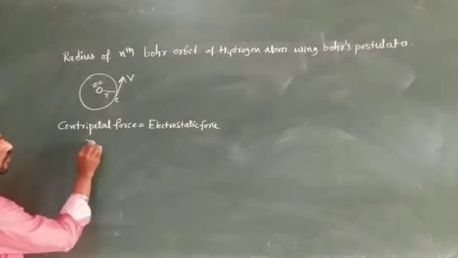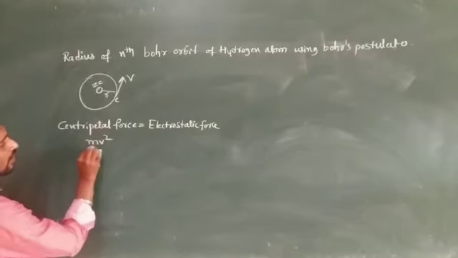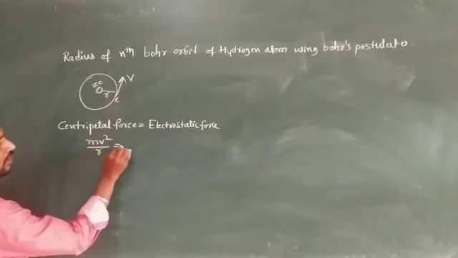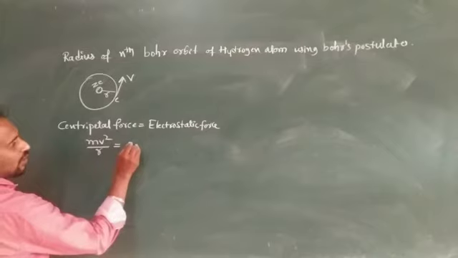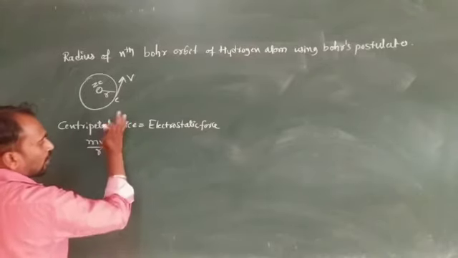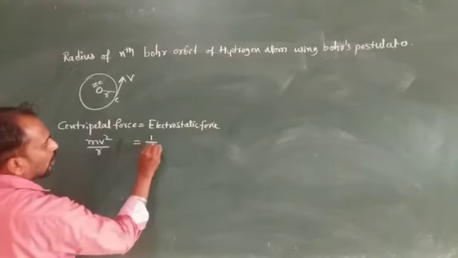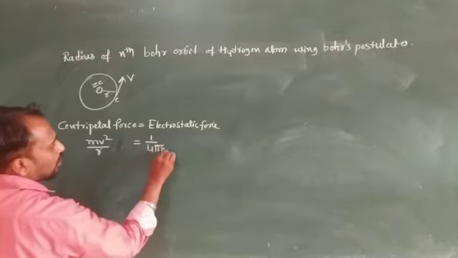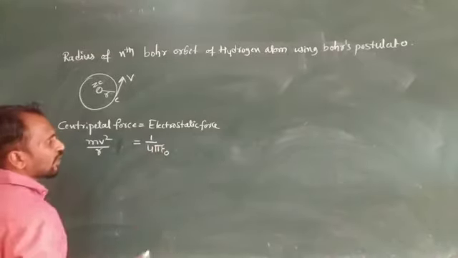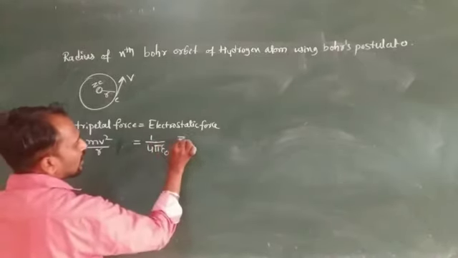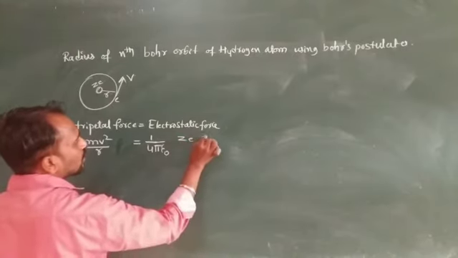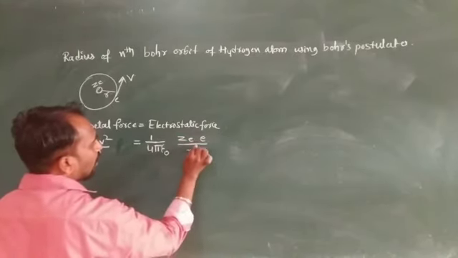So centripetal force m v square divided by r is equal to the electrostatic force, 1 by 4 pi epsilon naught q1 q2 divided by r square. Here q1 is Ze, and q2 is e, divided by r square.